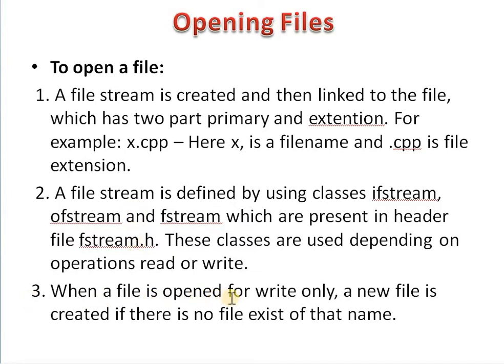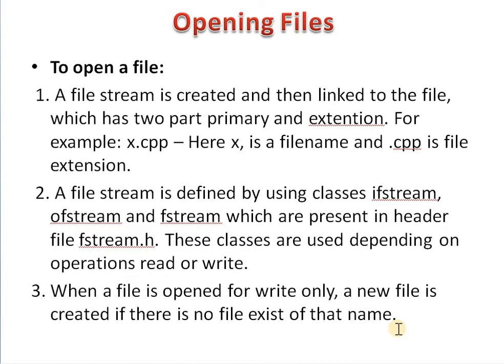When a file is opened for write only, then a new file is created if no file exists of that name. If your file is opened in write mode, then a file is first created if there is no existing file of that particular name.